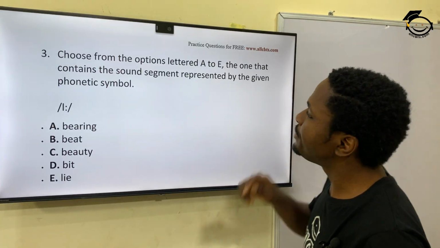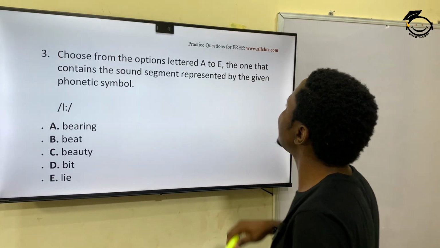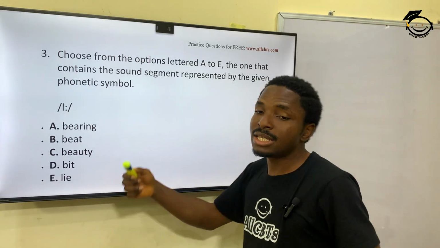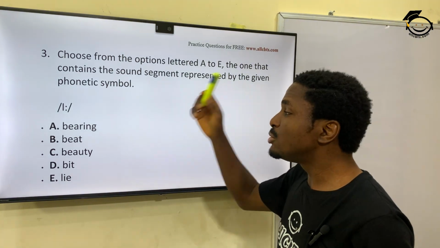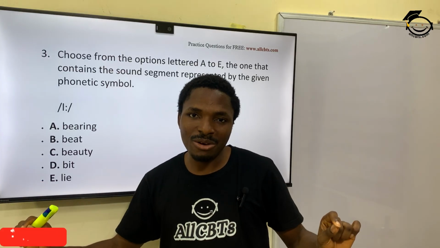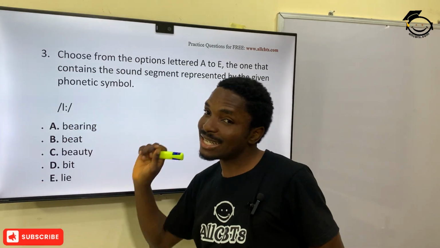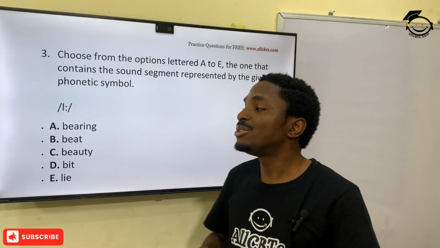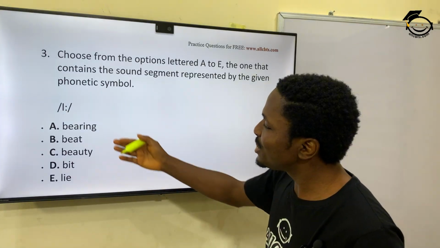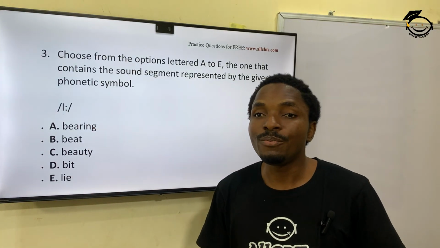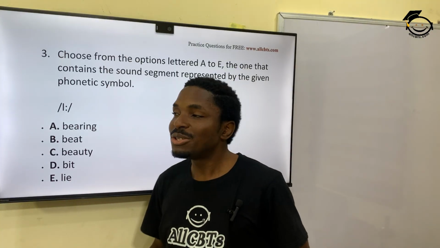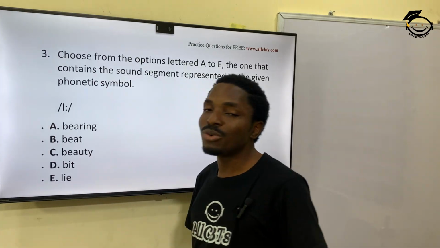And then question 3. Choose from the options letter A to E, the one that contains the sound segment represented by the given phonetic symbol. Now, anytime you see this symbol, it means what? This is the long E sound, right? And this sound is with 2 dots. It just simply means long E sound. Alright, so which of these words now that you know the sound? If you don't know the sound, you won't be able to pick the correct answer. So now that you know the sound, which of these words has that sound?